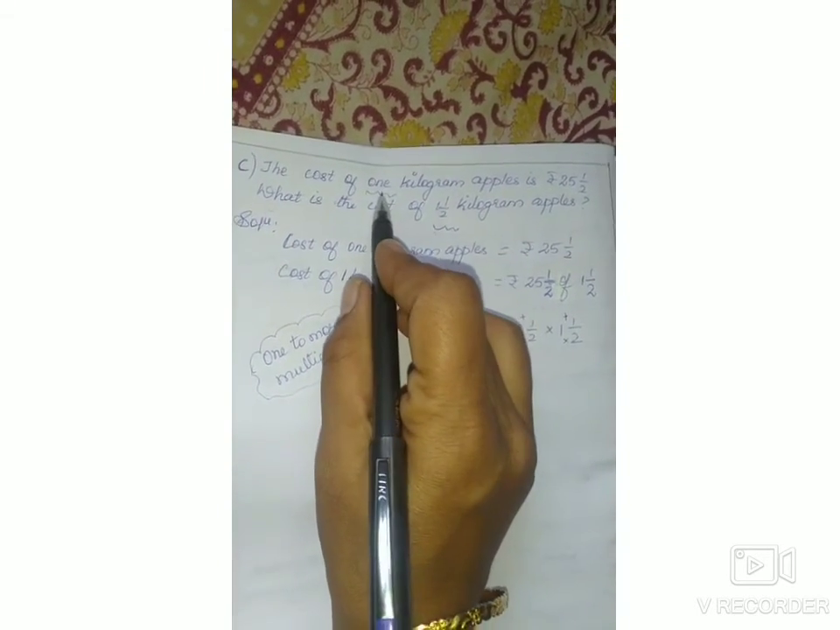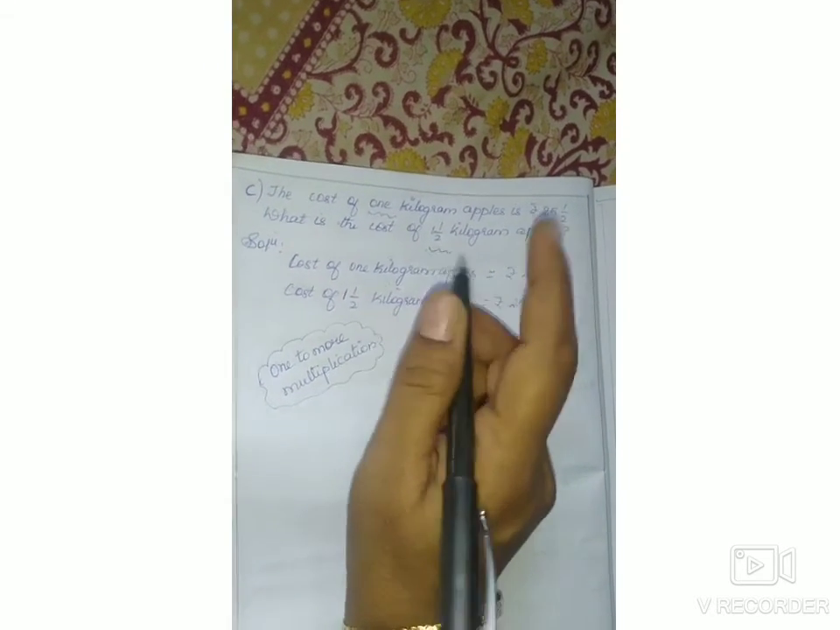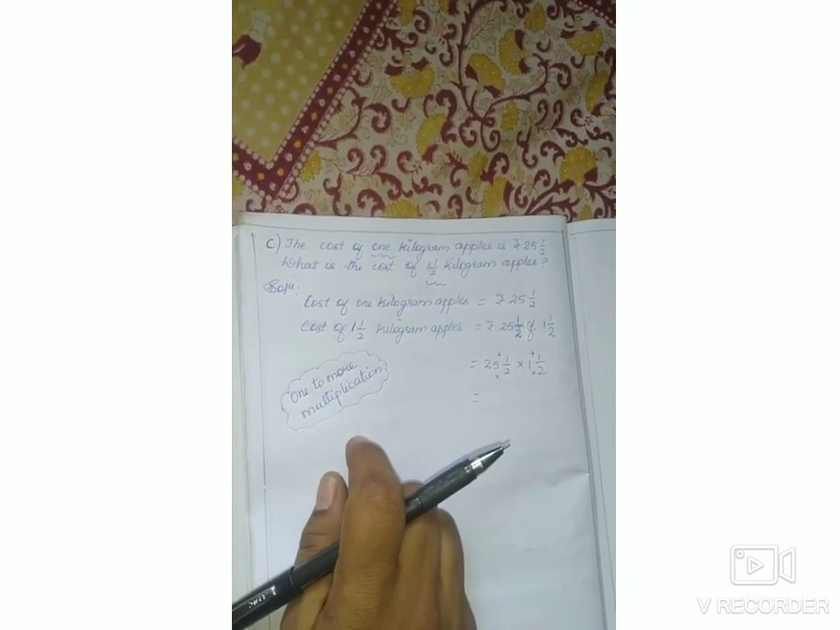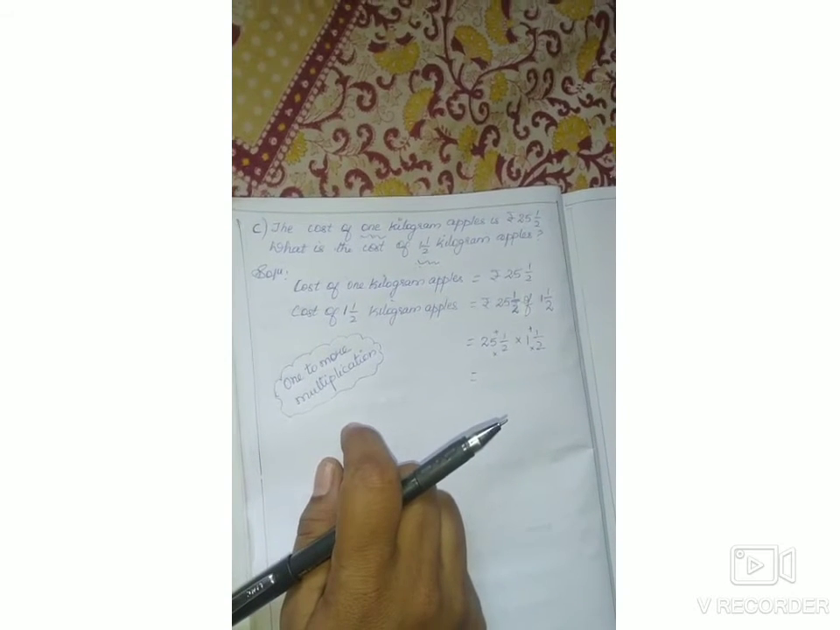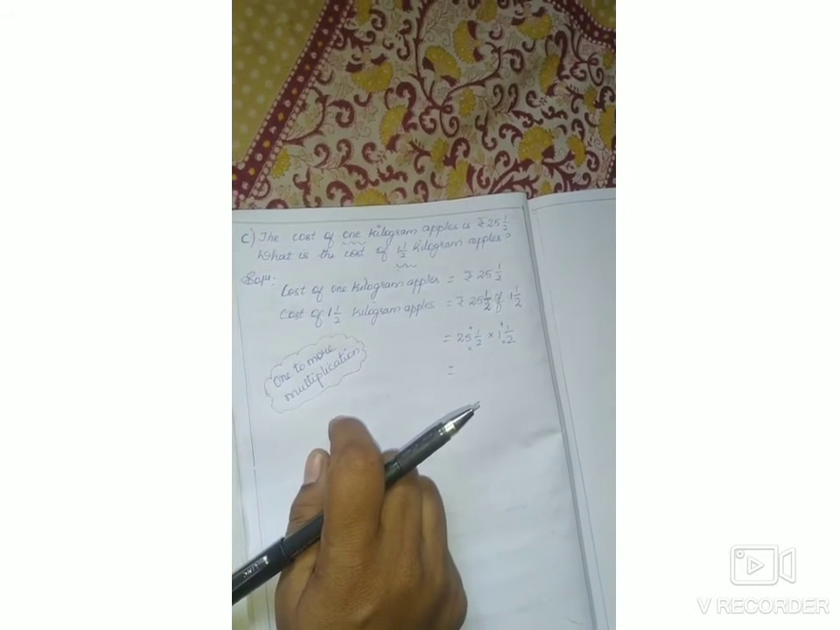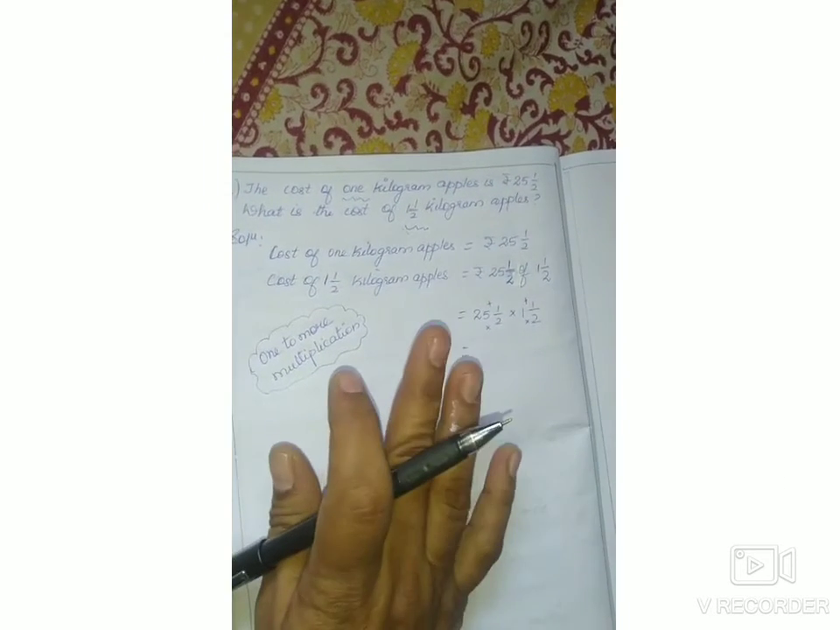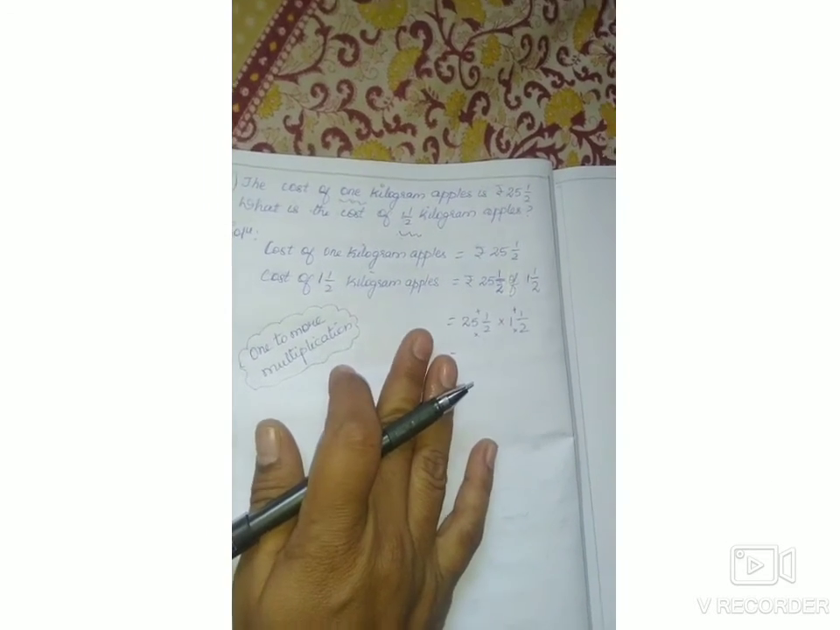So here also 1 is given and it is asking for more. So for example, the cost of 1 pencil is 5 rupees. Then what is the cost of 2 pencils, children? Yes, 10 rupees. How? 5 2s are 10. In the same way, we have to solve the multiplication sums.